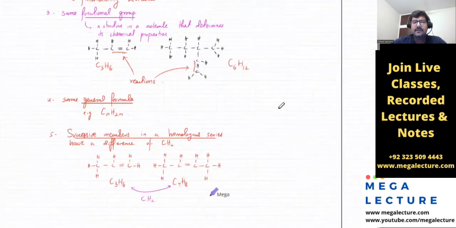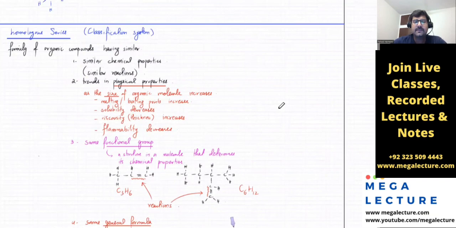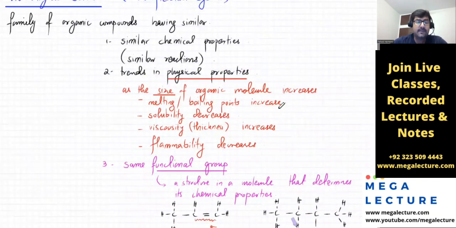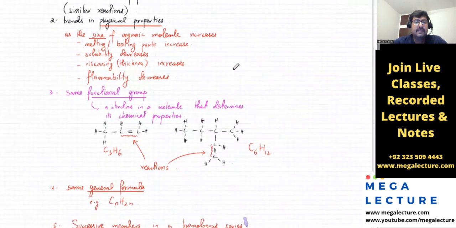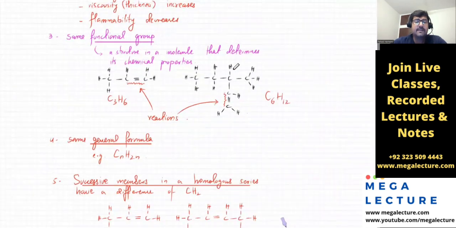So I'm just going to repeat everything. ठीक है? You classify all these billions of organic compounds into different families. How do you determine that they belong to the same family, that they're going to have similar reactions? If they have similar chemical properties, and if they show trends in physical properties, they'll be put in the same family. They'll also have the same functional group, which means a structure in the molecule that would be similar in all of them. So this is an example of an alkene.